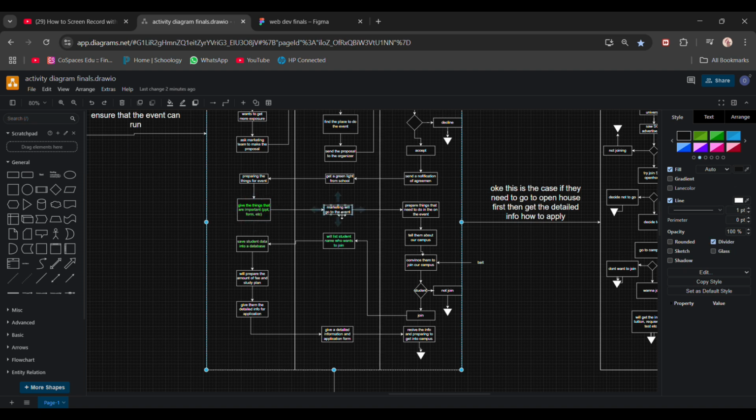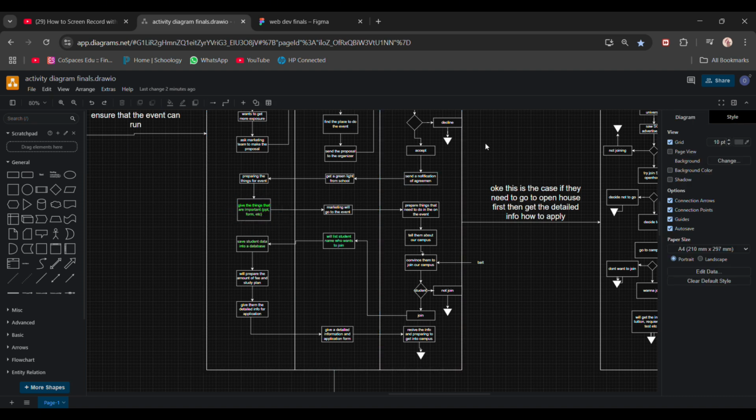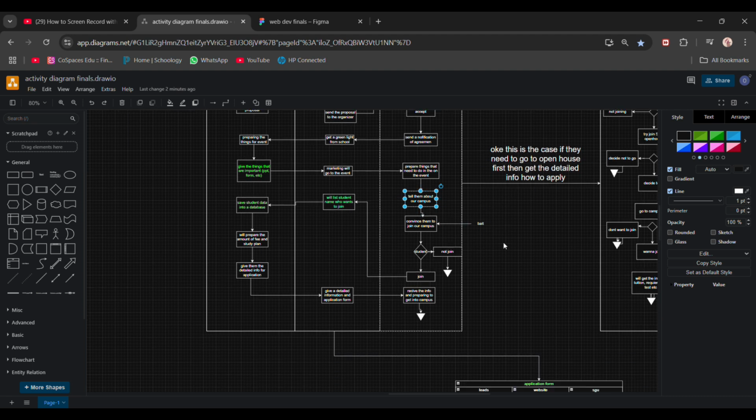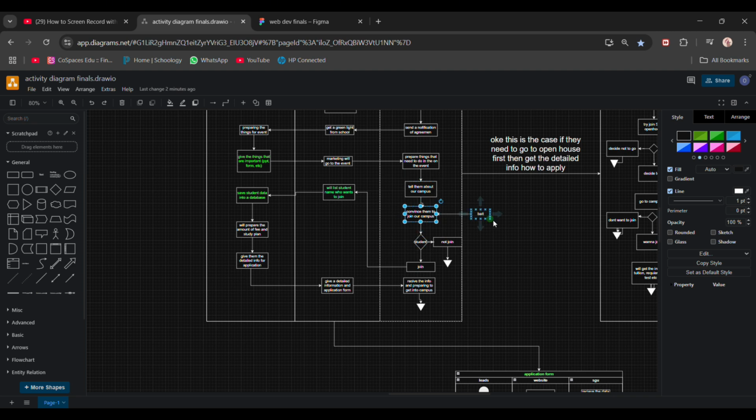There are a lot of events, right? Like a workshop, edu fair, and so on. The things we need to prepare are some kind of PPT, and maybe some advertisement to convince them to join. The SEO and marketing team go to the event and prepare things, basically setting up everything. If the leads come, we do a presentation and tell them what is good about our campus, and then convince them. This is like a bait to make them join our university or campus.